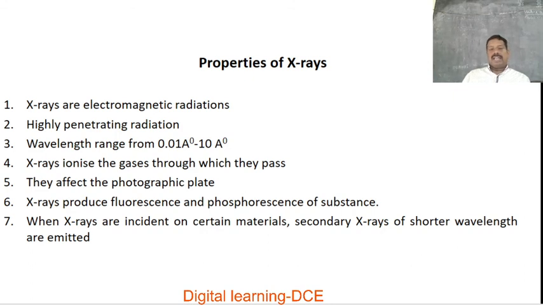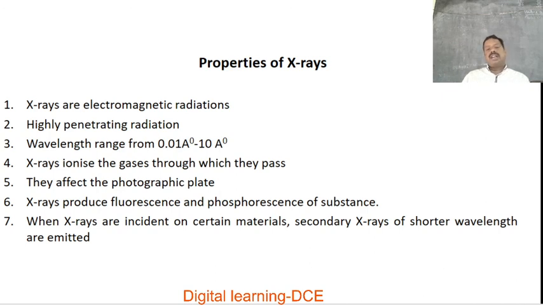Thereby, while taking X-ray photography in medical applications, we use some optimum energy or frequency X radiation to get a photograph of a particular part of the human body, to see if some defect or fracture has occurred. Later we are going to explain that in the applications of X radiations. This is another property.